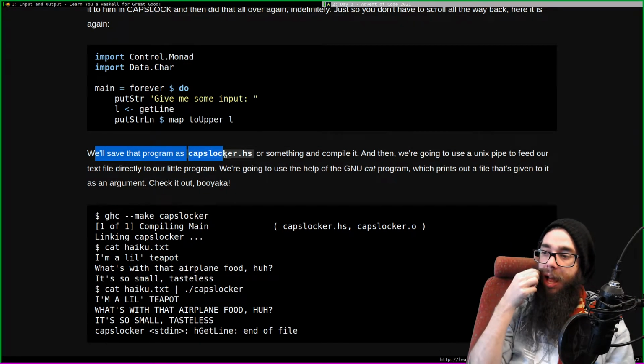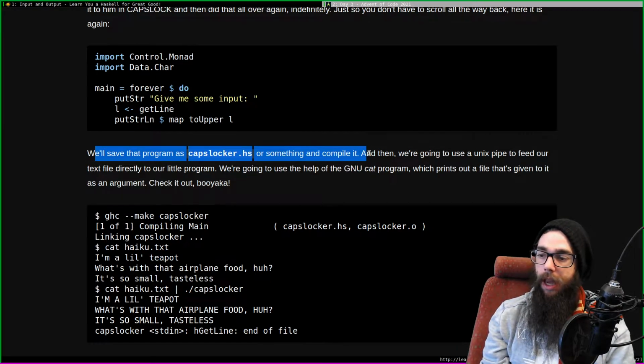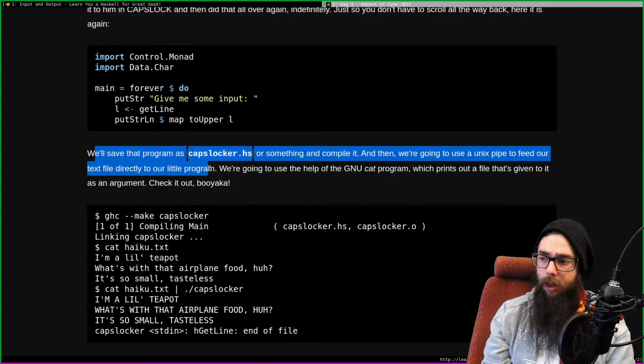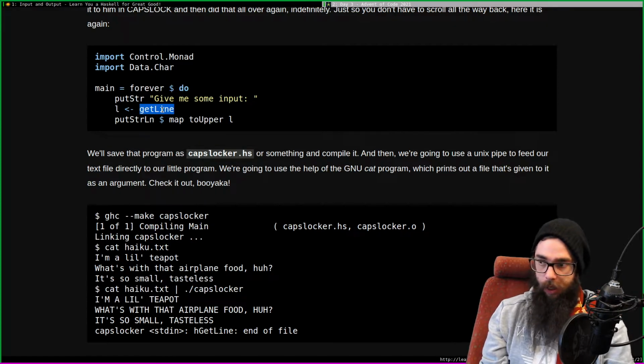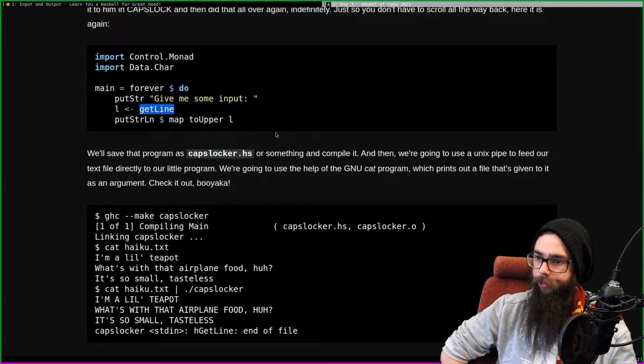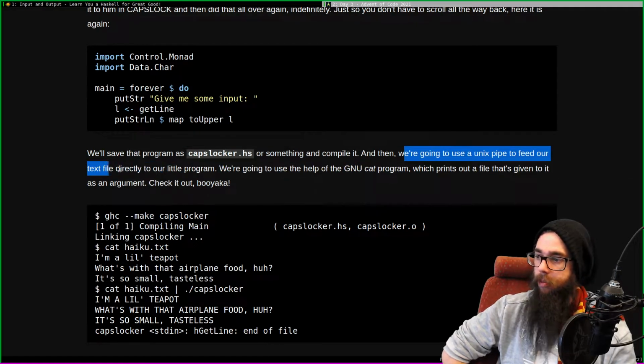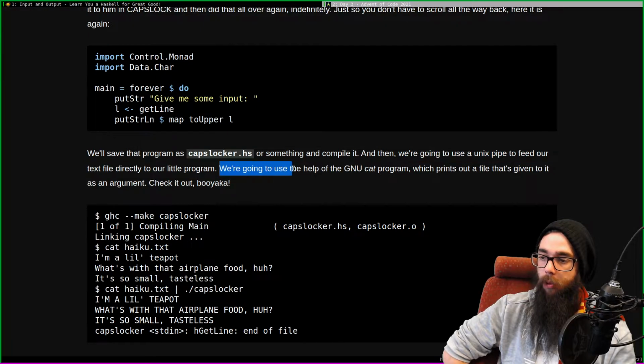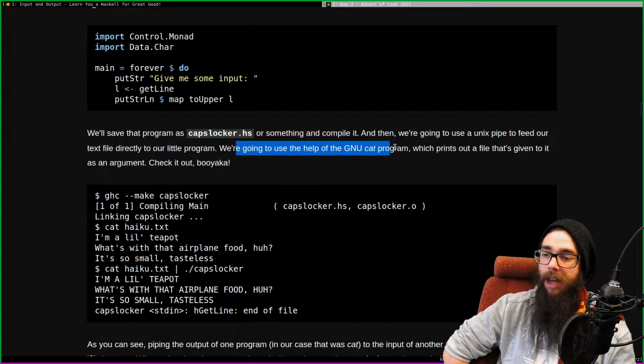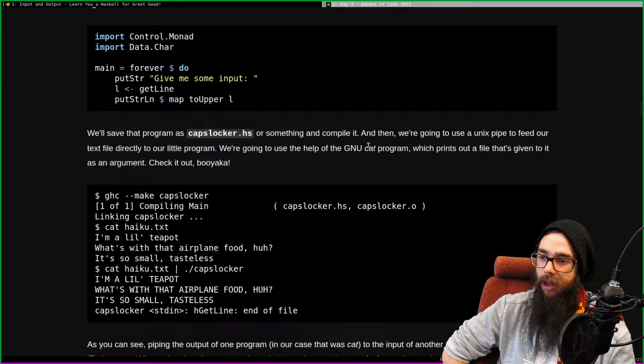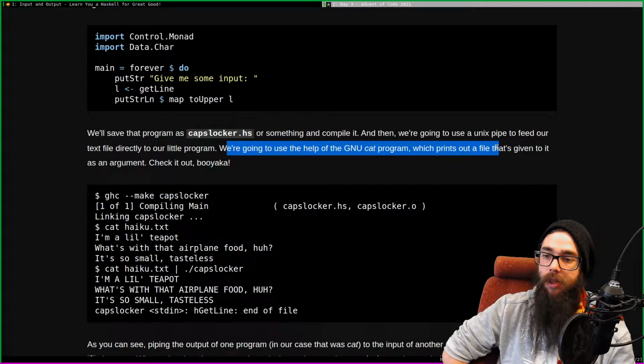We'll save that program as capslocker.hs and compile it. And then we're going to use a Unix pipe to feed our text file directly to our little program. We're going to use the help of the GNU cat program, which prints out a file that is given to it as an argument. Check it out.